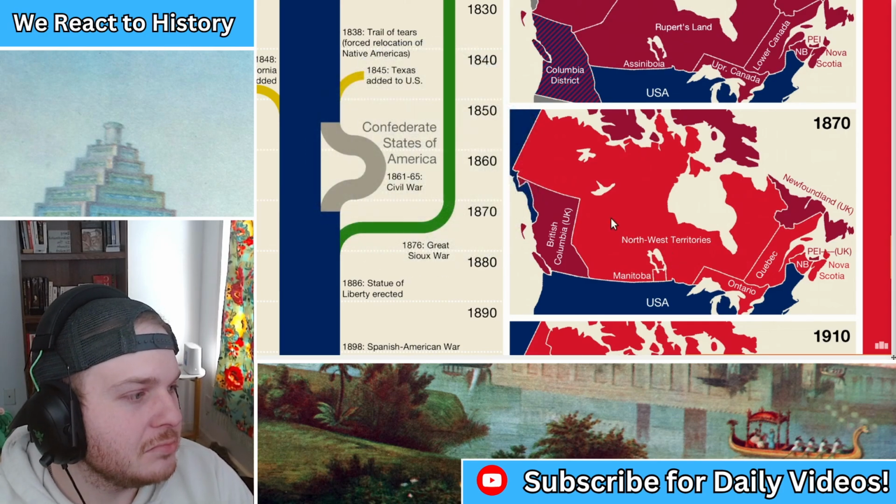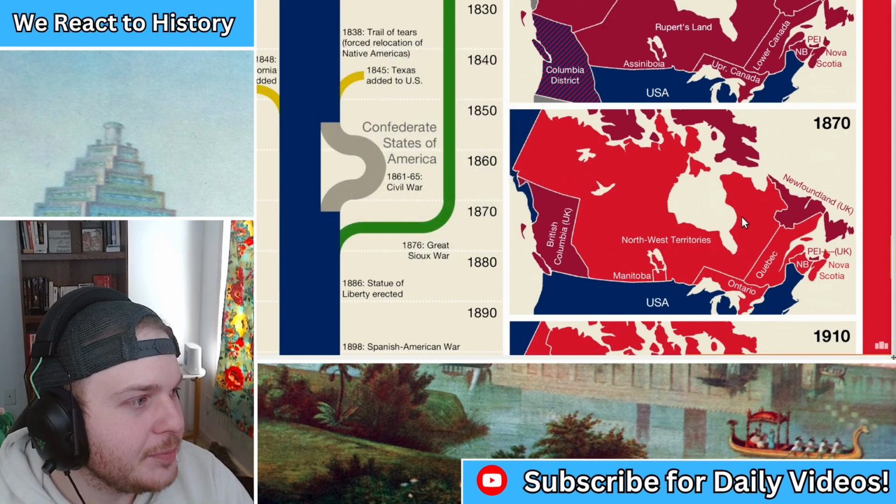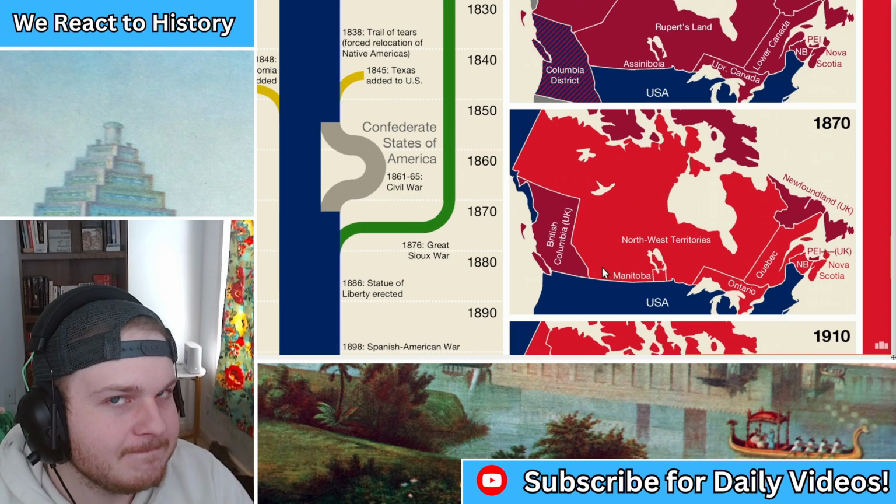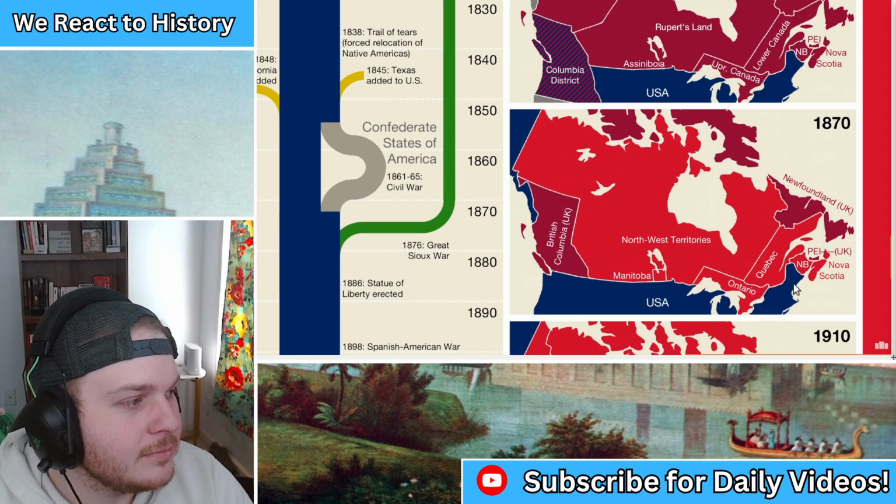In 1870, this large area here also became part of Canada, but was simply called the Northwest Territories. It was not a province because it was mostly unsettled by Europeans at that point. So the bright red sections are Canada, and the dark red sections are not.